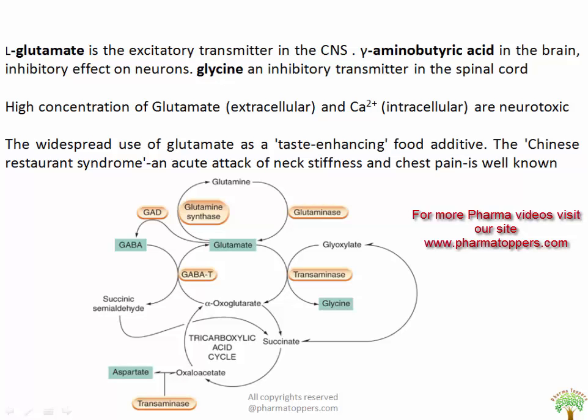The widespread use of glutamate as a taste enhancing food additive, and the Chinese restaurant syndrome, an acute attack of neck stiffness and chest pain, is well known. This is all due to glutamate.